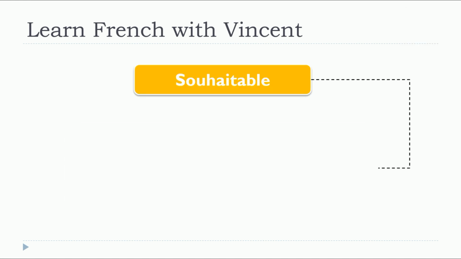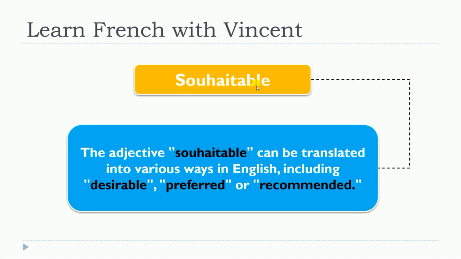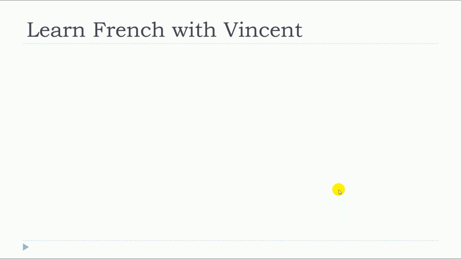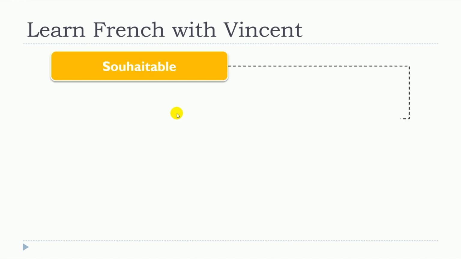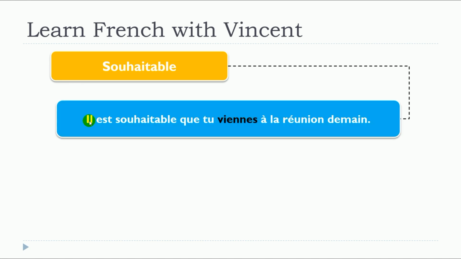So this lesson is about souhaitable. And the adjective souhaitable can be translated in various ways in English, including desirable, preferred, or recommended. So we will see some examples with souhaitable.